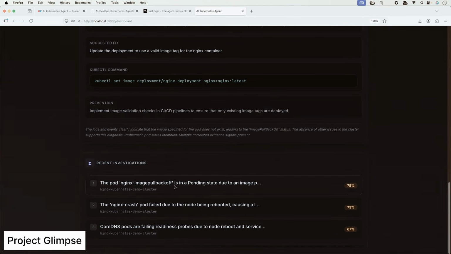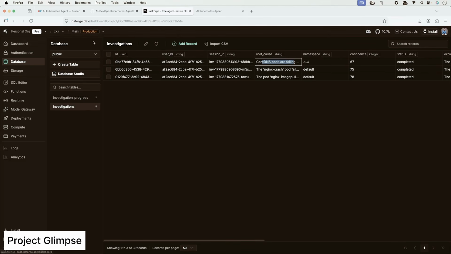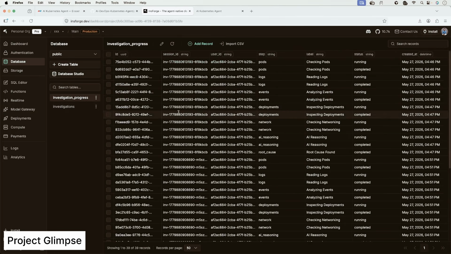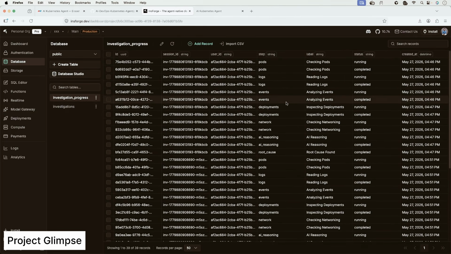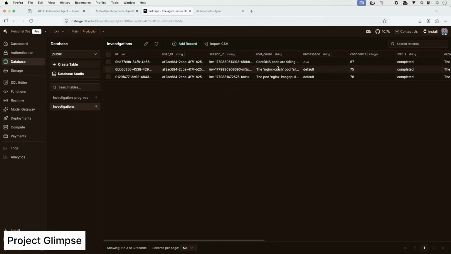On top of that, we also have the recent investigations. Till now, we did 3 different investigations, and all of the information is stored here. Where are we getting this from? We are getting this from the Neo4j database that we configured. And this is also automatically configured. We have investigations table and we have investigation progress. All the previous investigations progress is here, the different steps that were performed. And these are the different investigations.